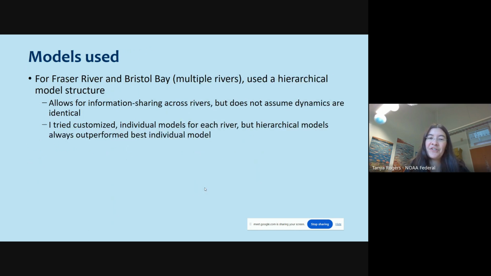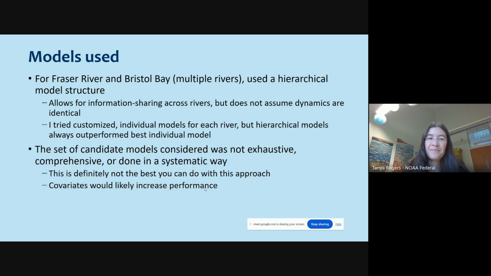For the Fraser and Bristol Bay systems that had multiple rivers, I used a hierarchical model structure that allows for information sharing across rivers, but doesn't assume the dynamics are identical. I also tried fitting individual models for each river, but at least in terms of percent error, the hierarchical models always outperformed the best individual one, which was interesting, probably because they're more constrained to the mean.